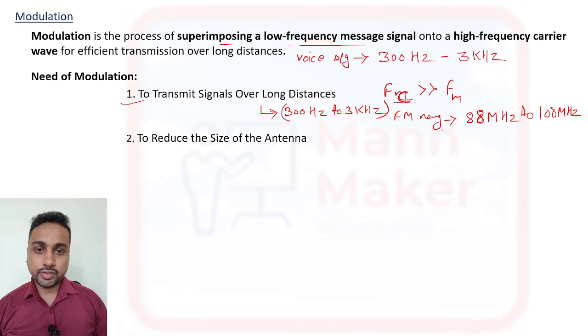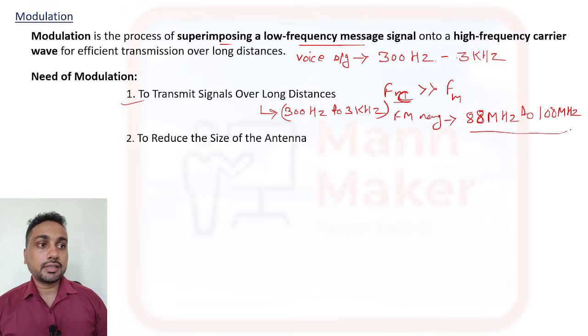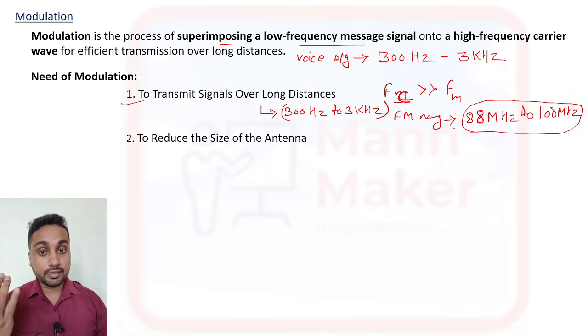I think you listen to radio. In that radio you will find this range, 88 to 108, only our radio stations are there. In this range only our radio stations are working. So we transfer our voice using this frequency, and we can listen to the radio anchor or RJ sound and all these things.